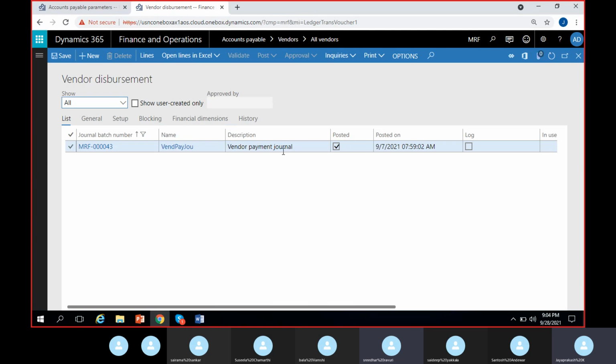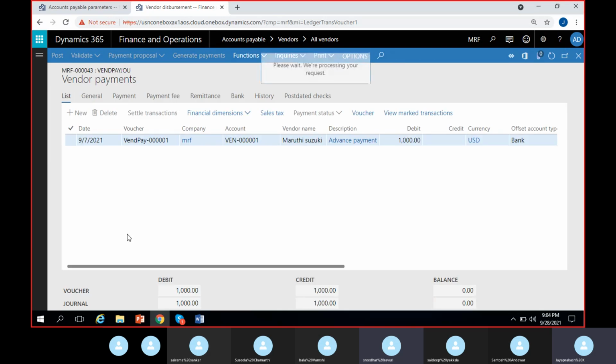Yeah, it is vendor payment journal 43. I can go to lines to see it. Oh, it's taking time. Oh, see here.